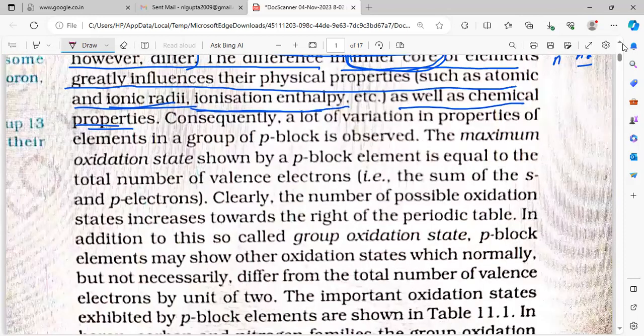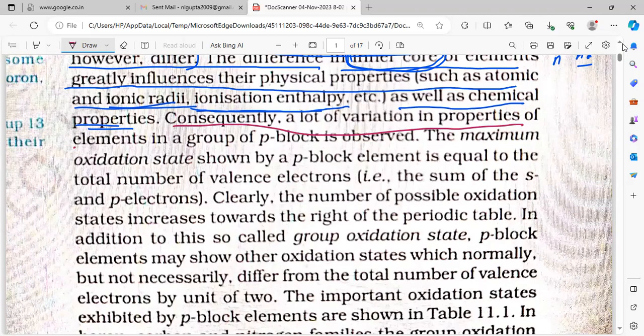Line by line, you kindly read the NCERT. I am reading with you only, sir. As you are doing, I am also doing. Okay, good, continuing.